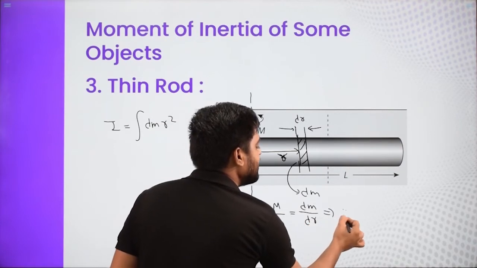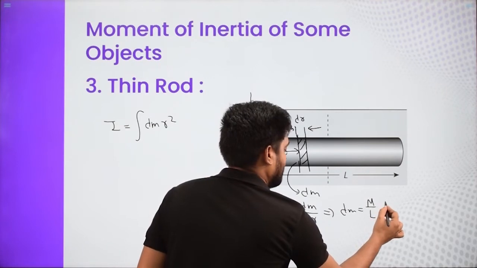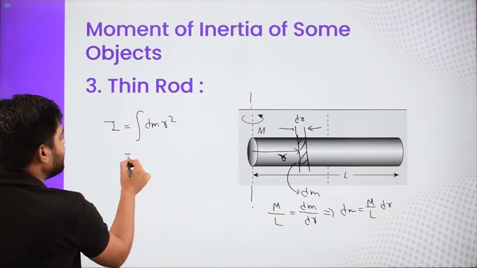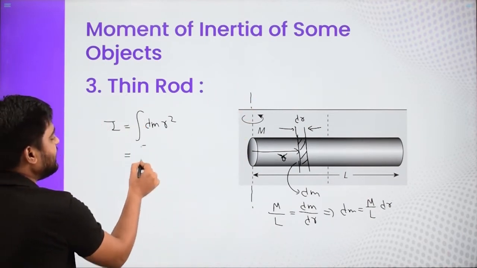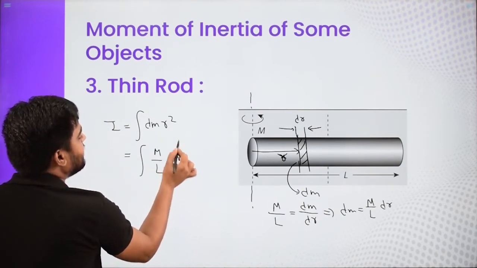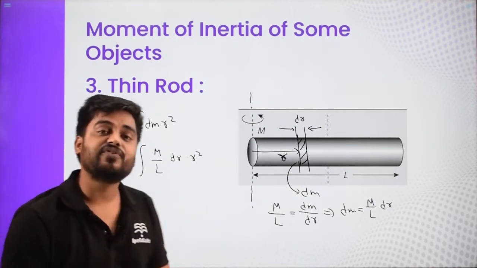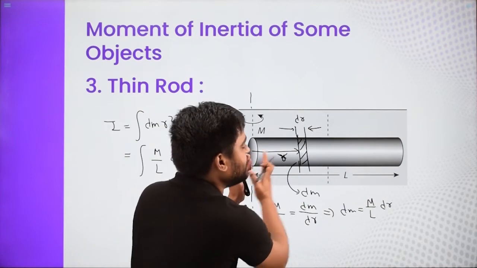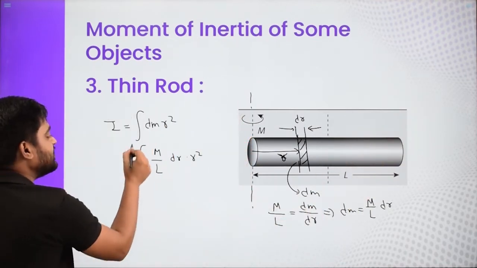And that gives me dm is nothing but M by L dr. Put the value and integrate. So here I am going to integrate about this axis. I will say integration M by L dr times this r square, and the limit of r is changing. R is starting all the way from r equals 0 to r equals L. So I am putting the limit on r from 0 to L.